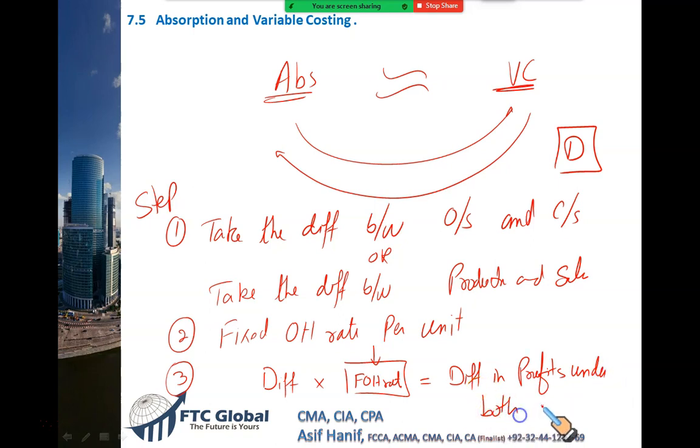Let me repeat this. Please excuse my untidy handwriting. Absorption versus variable costing profit will be different whenever the production and sales are different. There are some steps to follow before we can reconcile them. The first step is to take the difference between opening stock and closing stock. If they are not available, take the difference between production and sales. Call it D. I put it as D.